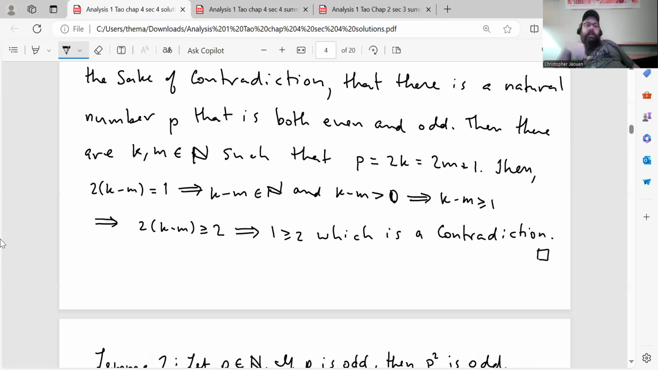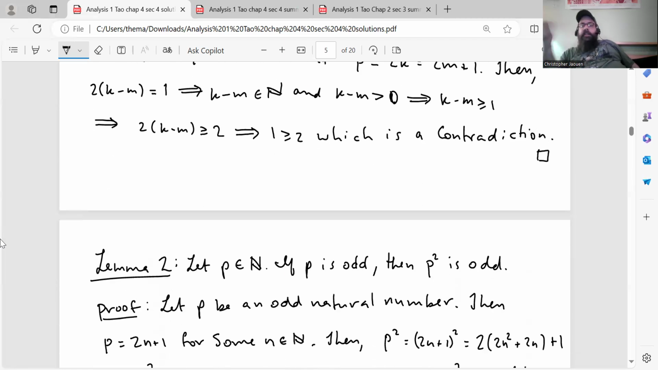which implies that k - m is greater than or equal to 1. Multiplying that inequality through by 2 preserves the order relation, which implies that 2 times (k - m) is greater than or equal to 2, but 2 times (k - m) is equal to 1, so that shows that 1 is greater than or equal to 2, which of course is a contradiction. Therefore, every natural number is either even or odd, but not both.